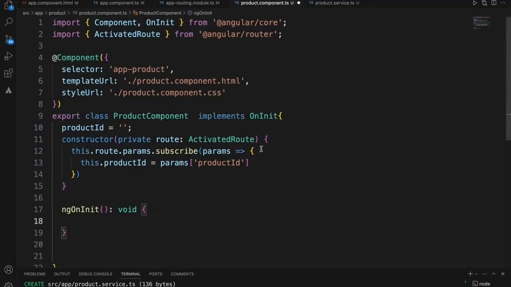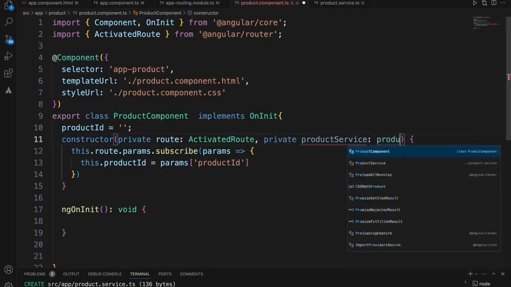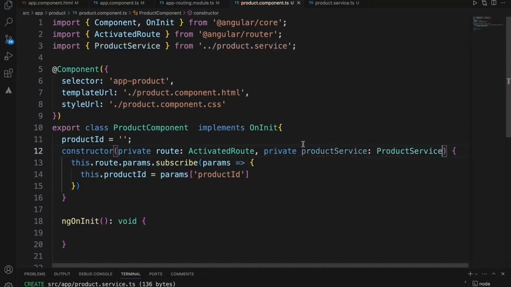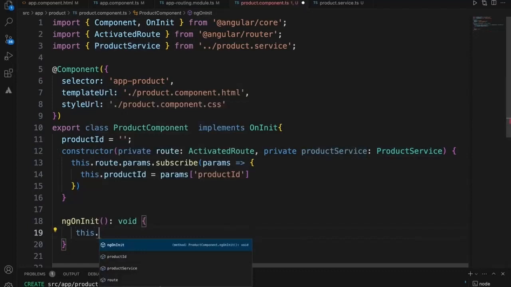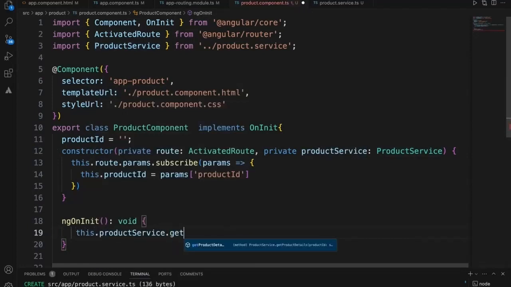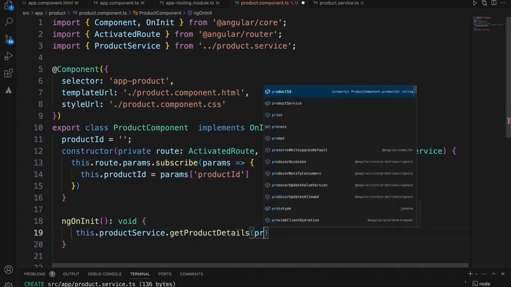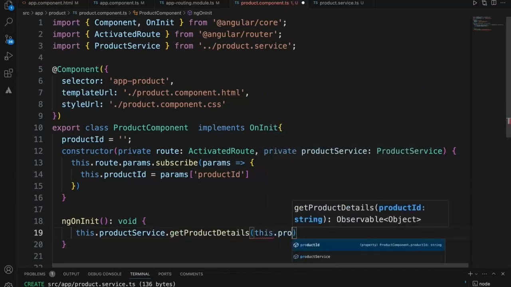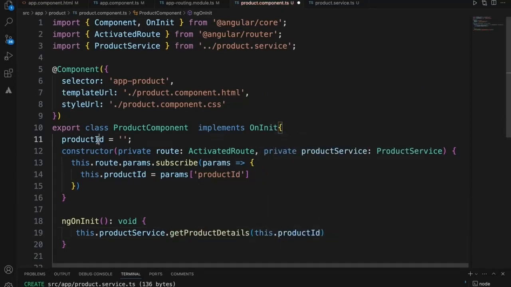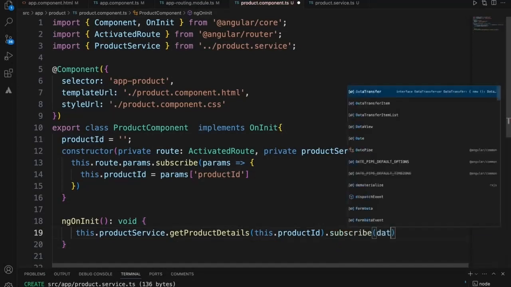Along with this, I'll inject the product service. Now this dot product service dot get product details of this dot product ID, because whatever is assigned to this product ID will come here. Dot subscribe. When I subscribe, I get the data.